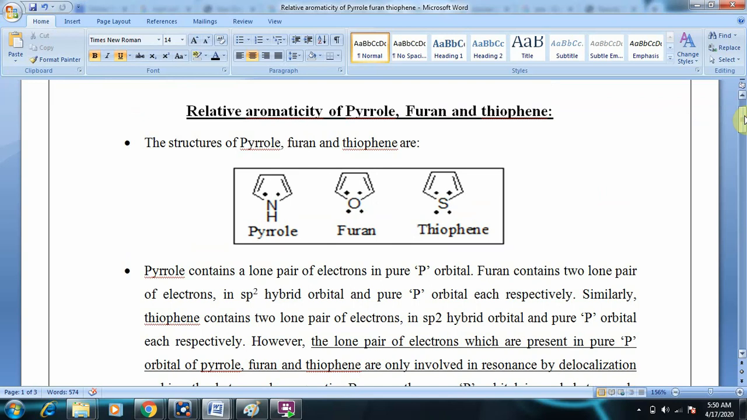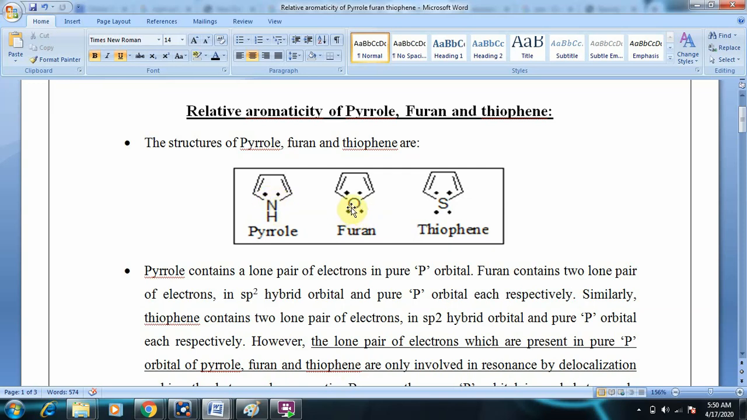Hi everyone, today we will be discussing the relative aromaticity of pyrrole, furan and thiophene. The structures of pyrrole, furan and thiophene are given under. Pyrrole is a 5-membered ring containing nitrogen as a heteroatom. It also contains a lone pair of electrons.